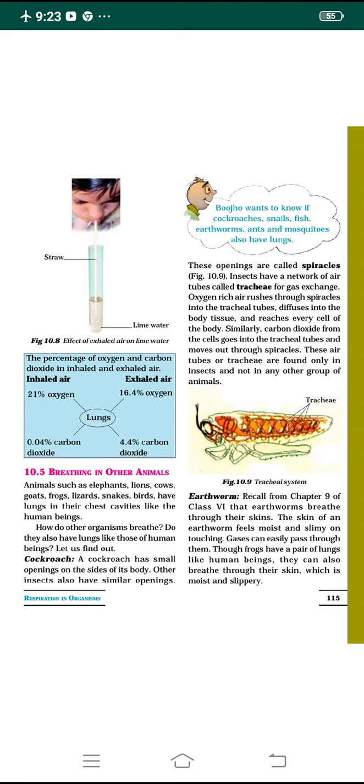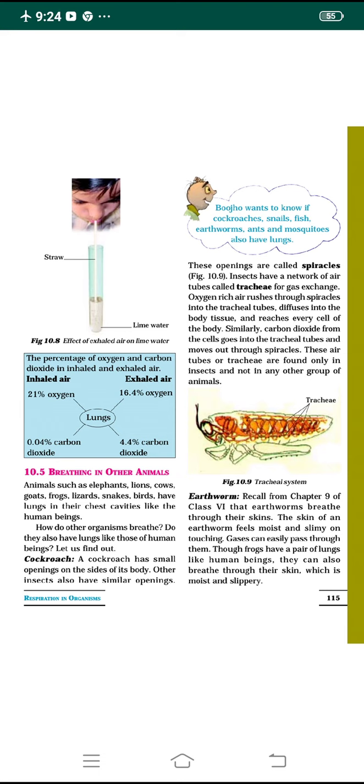Then it diffuses into the body tissues and reaches every cell of the body. Similarly, carbon dioxide from the cells goes to the tracheal tubes, and from the tracheal tubes it moves out of the body through the spiracles. So oxygen reaches the cells through the spiracles, tracheal tubes and tissues, and carbon dioxide is moved out the same way.